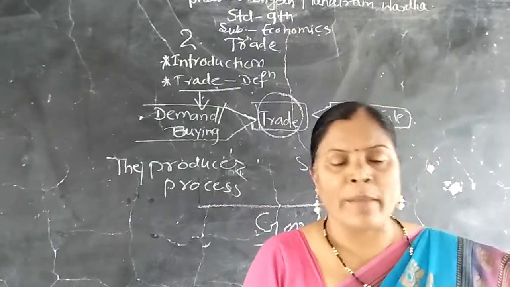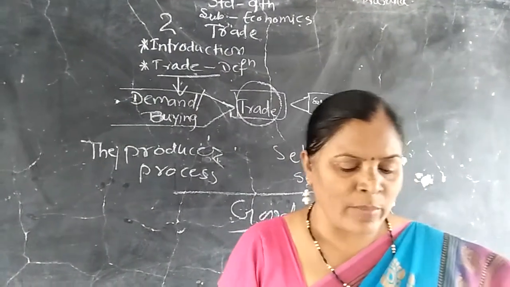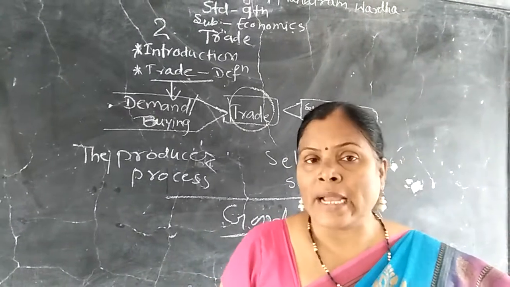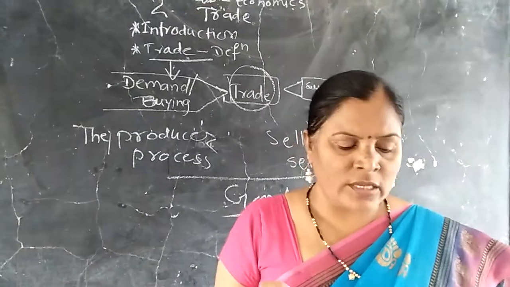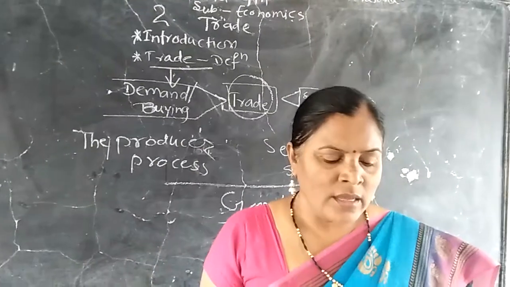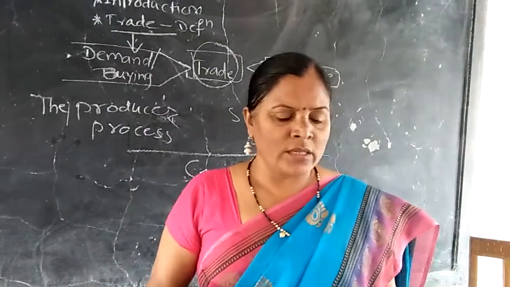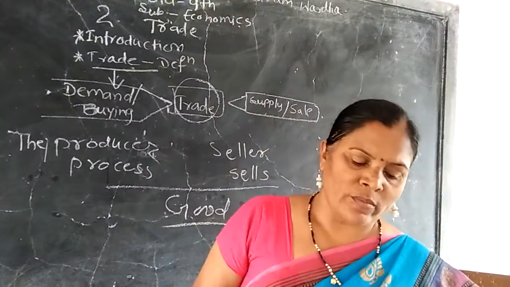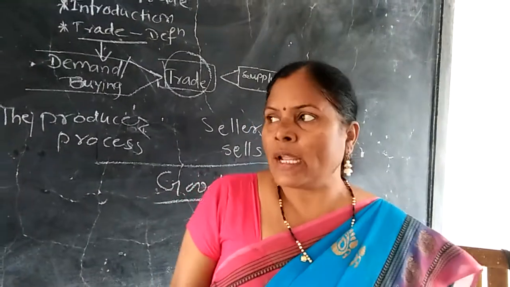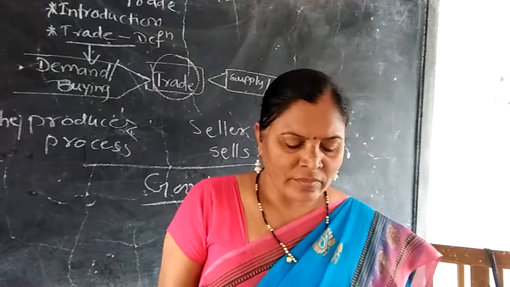Here the supplier moves commodities from regions producing an excess to regions facing a deficit, according to the demand. For example, apples.